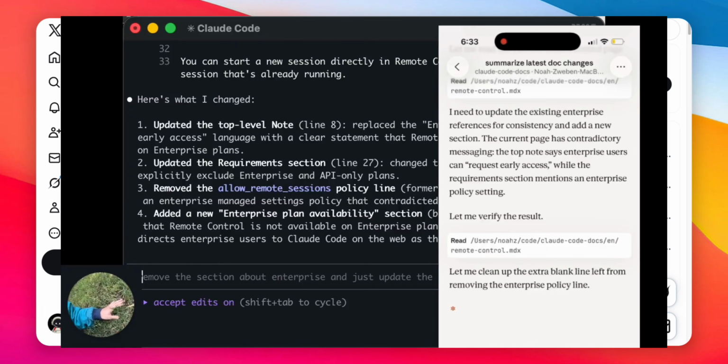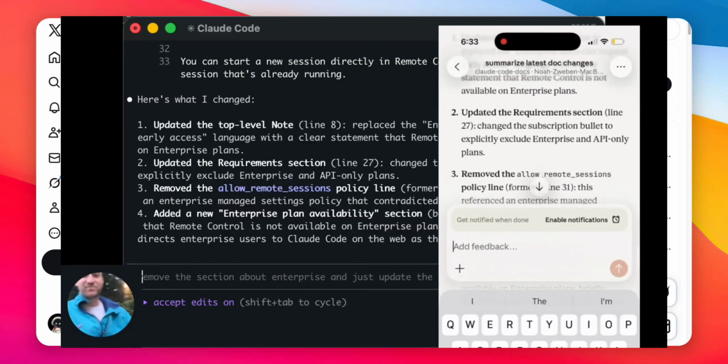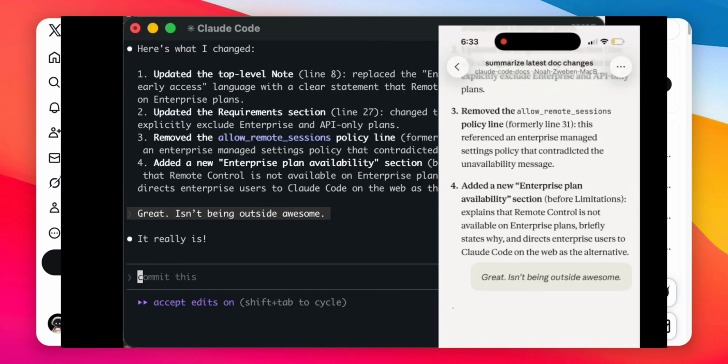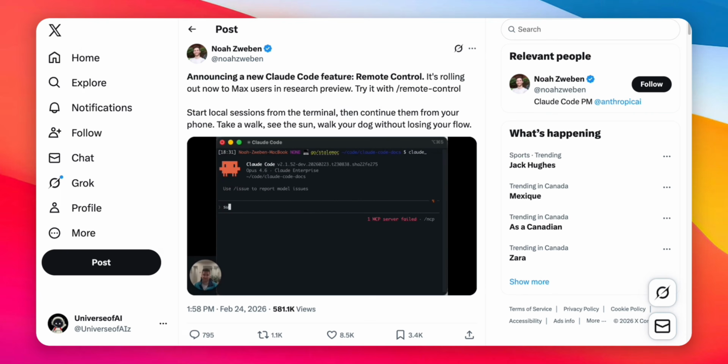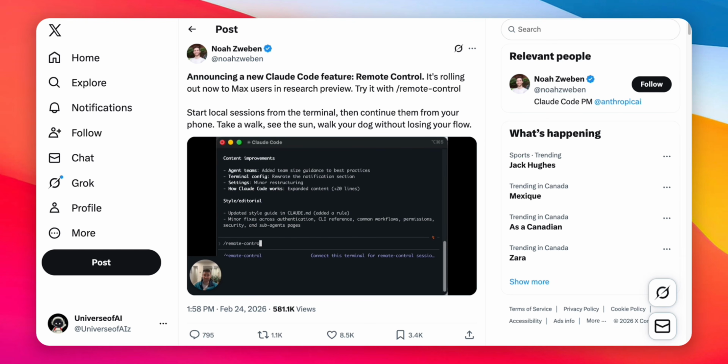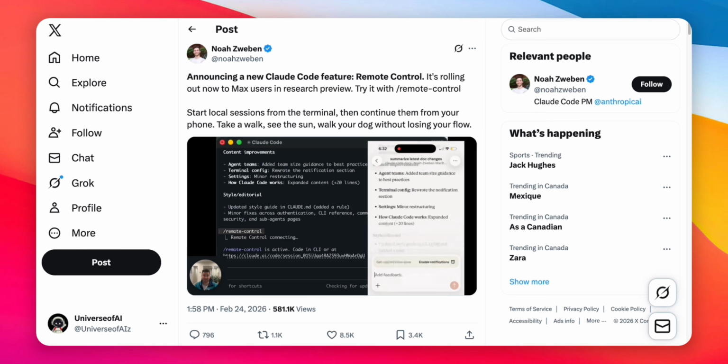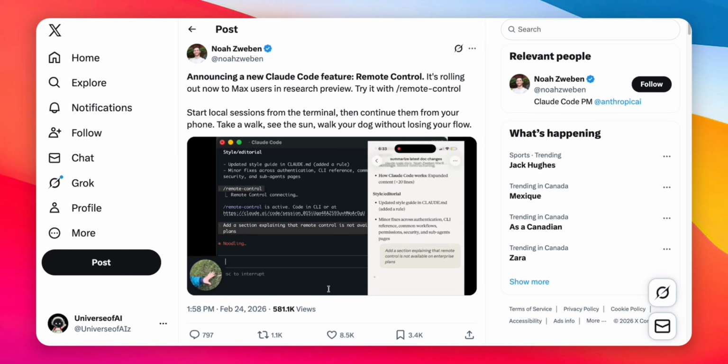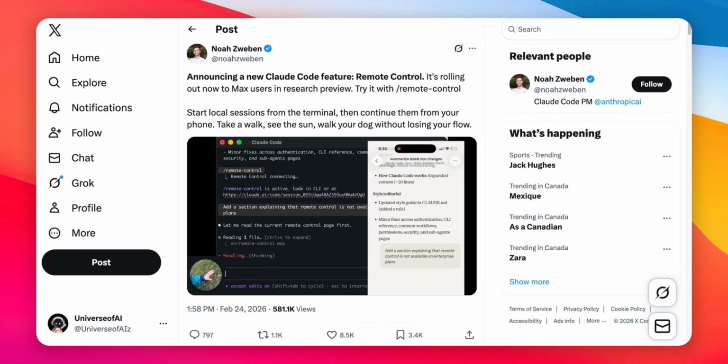You can see in the video that the /RemoteControl command is active and a session URL generated, and then you also see the mobile view where you can see sessions organized by status, ready for review at the top, in progress below that with the task running called Summarize Latest Doc Changes on the Anthropic Code Docs repo, and IDEO below that. The mobile UI is simple, it's a list of sessions you can tap into, and not a full code editor. The use case this solves is real.